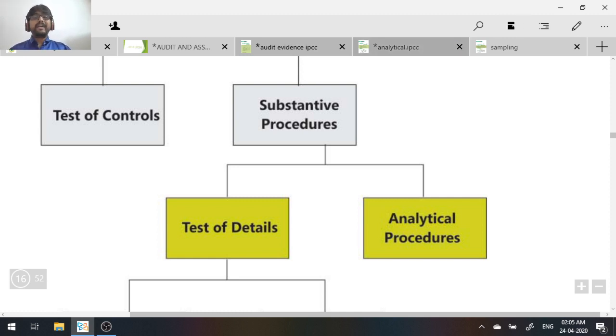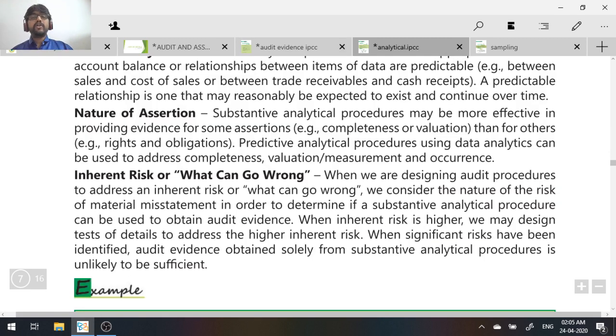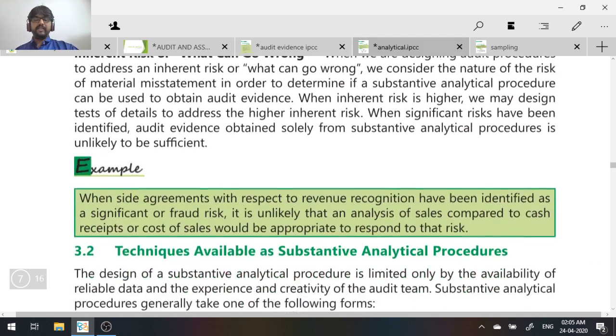So these are the factors affecting your decision on performing substantive analytical procedures. One is what? Availability of data. Second is disaggregation. Third is account type. Fourth is source. Fifth one, predictability. Sixth one, nature of assertion. And seventh one, inherent risk, or what can go wrong. So this is a very important question which can be asked in the exam.